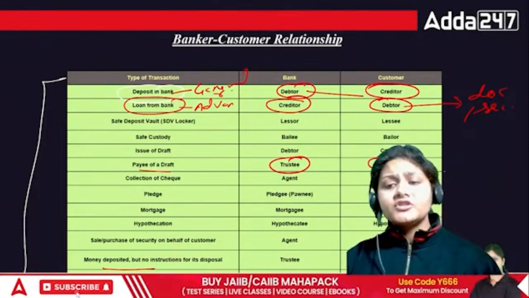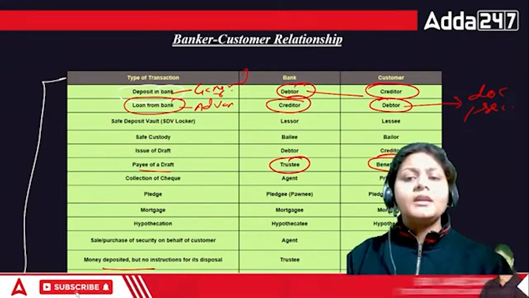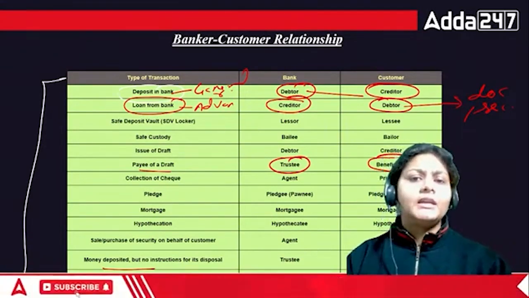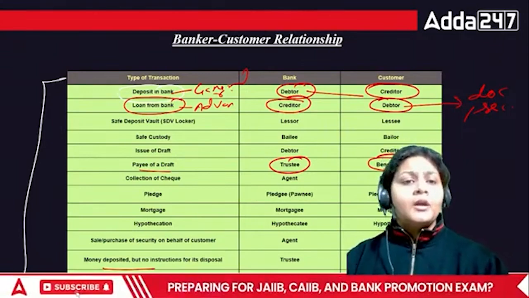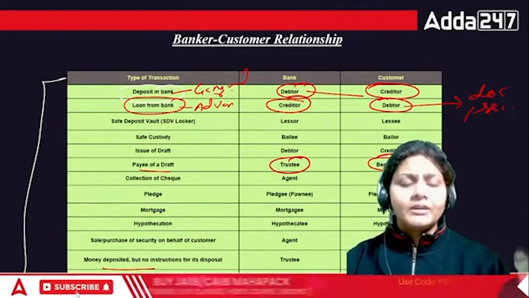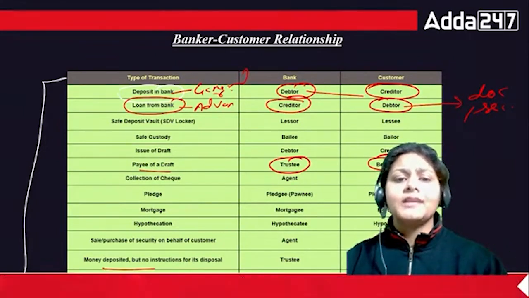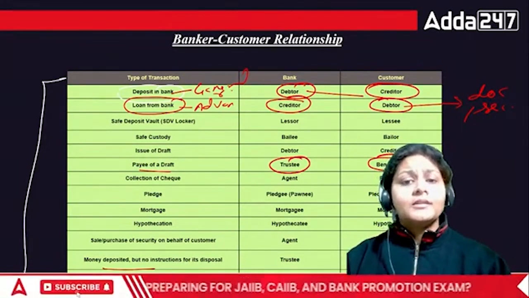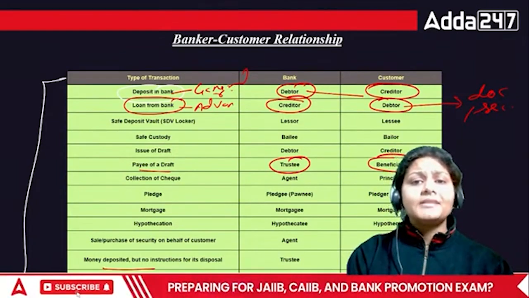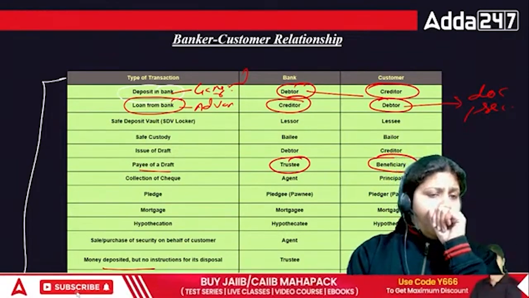The relationship between the bank and the customer is completely based on trust. They have some trust in us and they are taking the security from our side, and we have the trust, that's why we are depositing our money. So definitely it is based on trust.